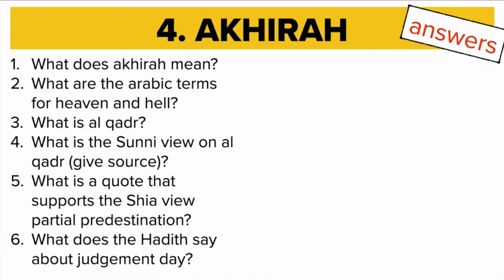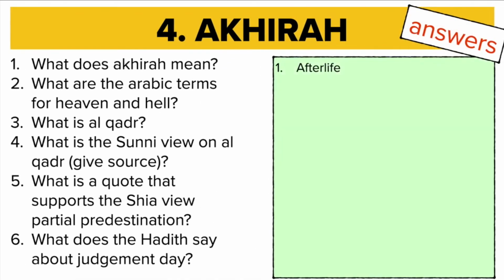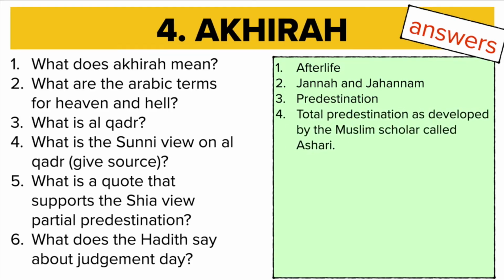Okay, let's go on to topic 4. So, Akhira just means afterlife. The term for heaven is Jannah. The term for hell is Jahannam. Question 3. Al-Qadr is predestination, and predestination means that everything has been decided. Okay, destiny, it's like that idea. Everything that happens to you was part of God's plan. That is predestination.